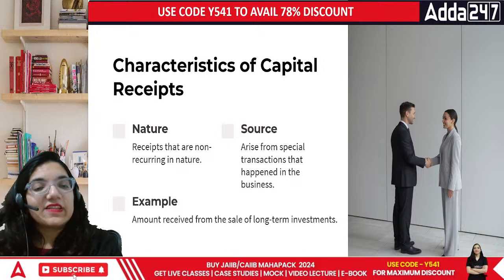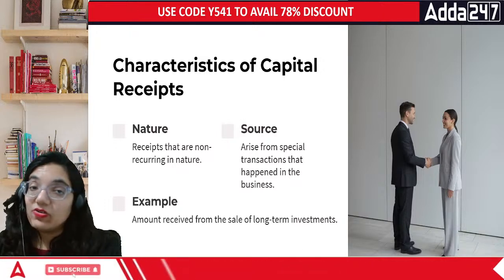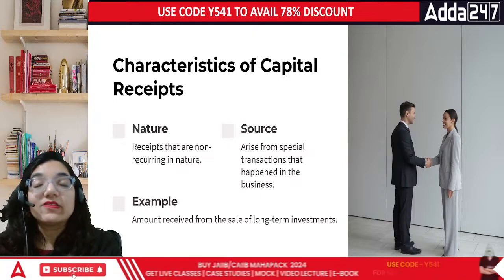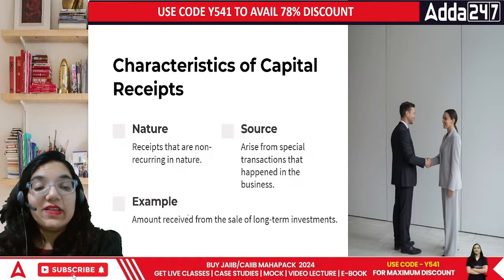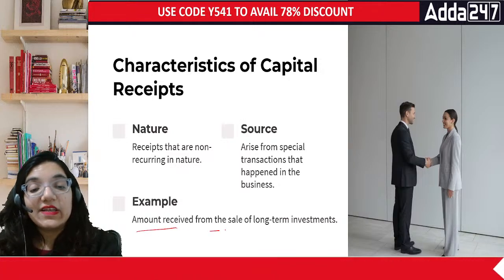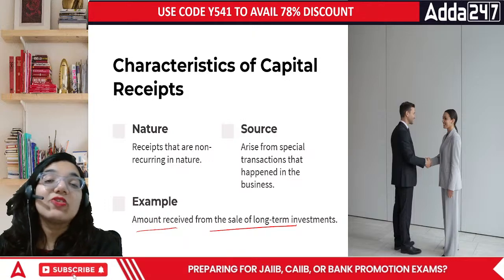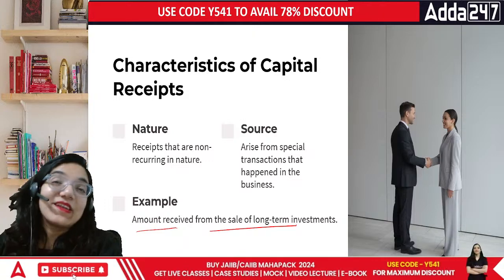Then capital receipts are non-recurring in nature. You don't sell a particular car every now and then. You don't buy a specific car every now and then. And even the amount which you receive for the entire money would be considered here. If it is given in installments, it doesn't mean it's not capital. Then even it's capital expenditure.